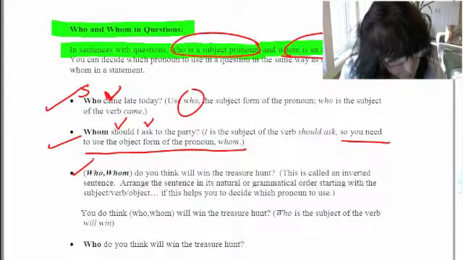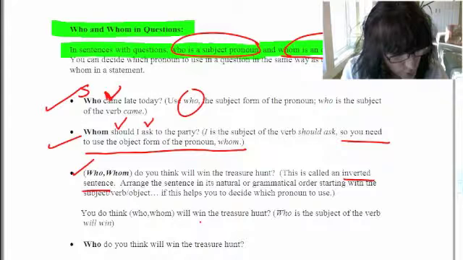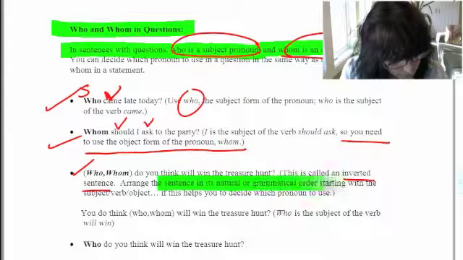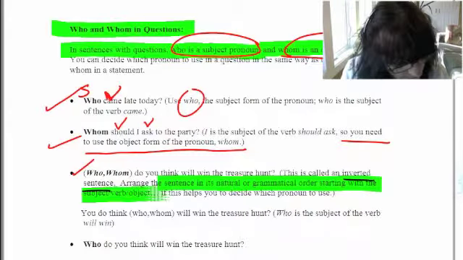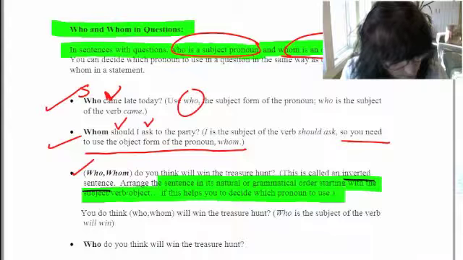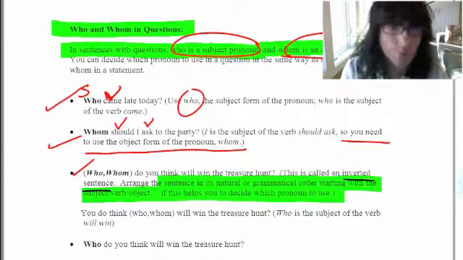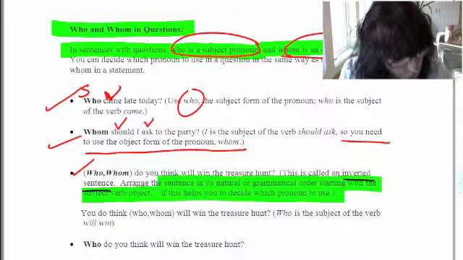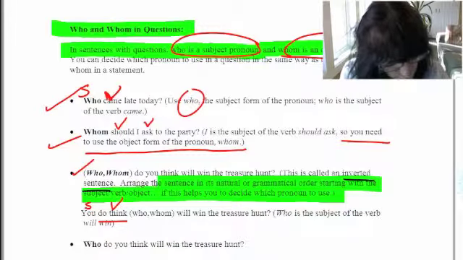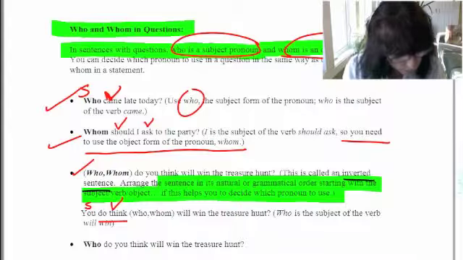And another example, who or whom do you think will win the treasure hunt? Let's look at this example. This is called an inverted sentence because it's not the regular construction. You didn't start with your subject and then your verb. So to help you, arrange the sentence in its natural or grammatical order, starting with the subject, then the verb, and this might help you to decide which pronoun to use. So change the sentence around, and instead of saying who do you think or whom do you think will win the treasure hunt, say you, which is the subject, do think is the verb, so it's no longer a question, who or whom will win the treasure hunt.